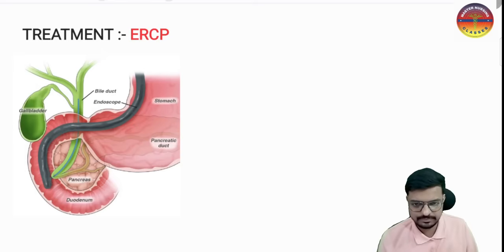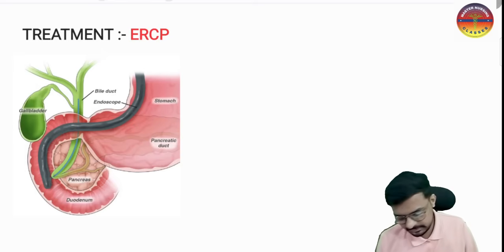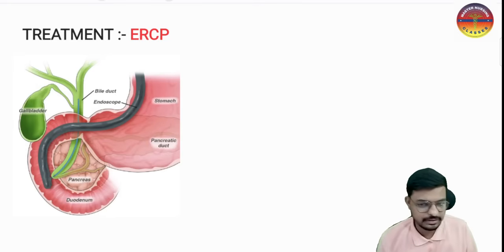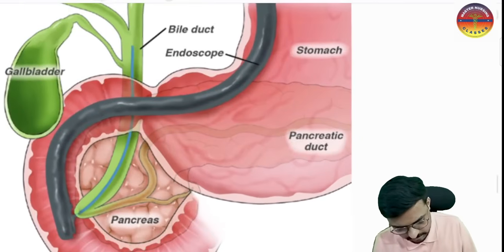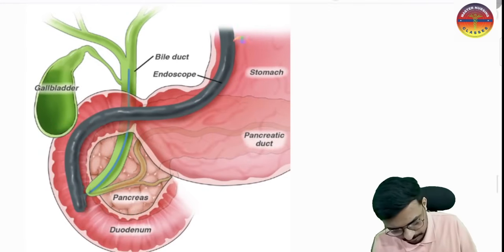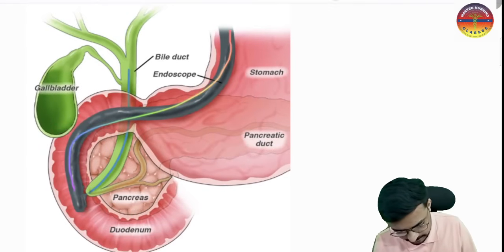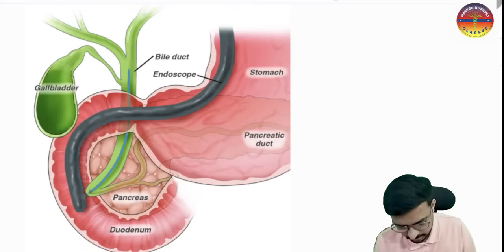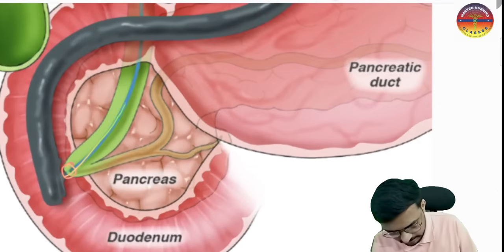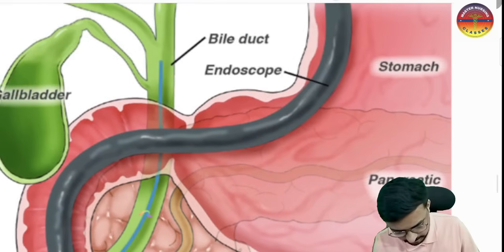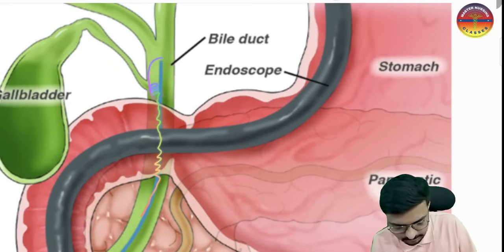What is this? This is a treatment we use in the treatment of cholangitis, where we insert the endoscope. You can see this is the endoscope pipe we have. This endoscope comes into the second part of the duodenum. From here, through this hole, it enters the common bile duct. You can see it came into the common bile duct.